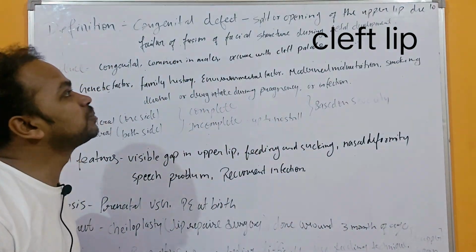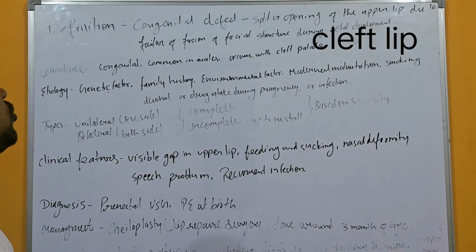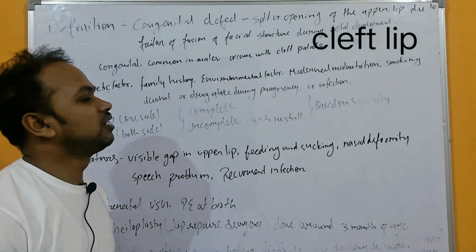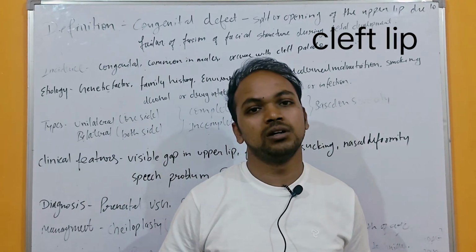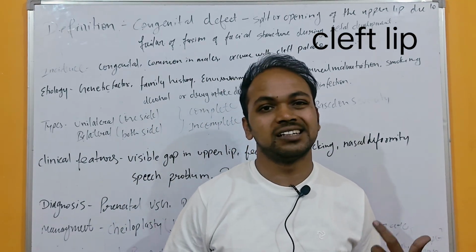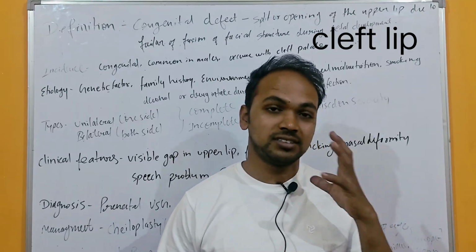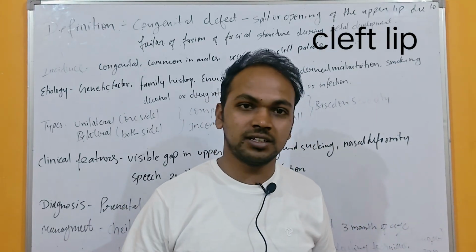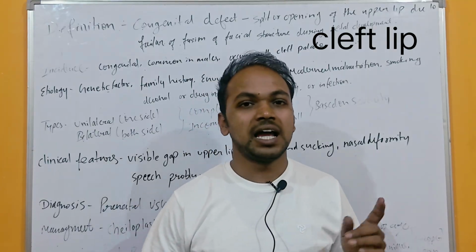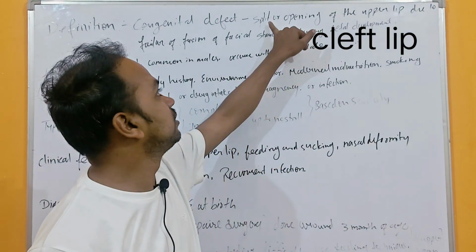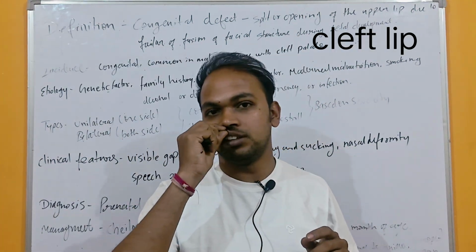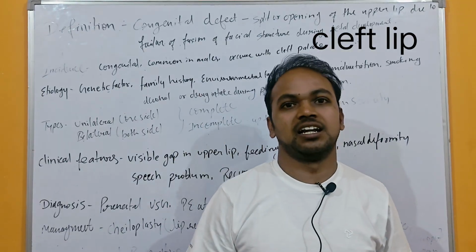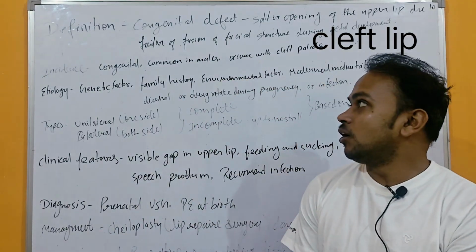It is a split or opening of the upper lip due to failure of fusion of facial structures during fetal development. During fetal development, when the baby is in the womb, there is a failure in facial development, and because of that there is a chance of a split or opening in the upper lip. It will be considered as cleft lip. So hope you understand the definition.